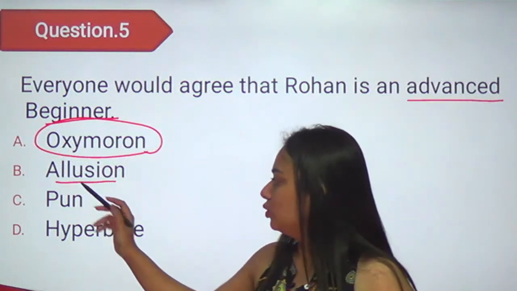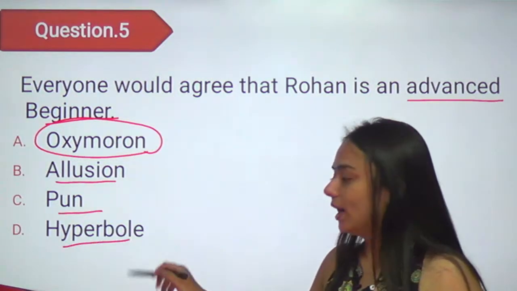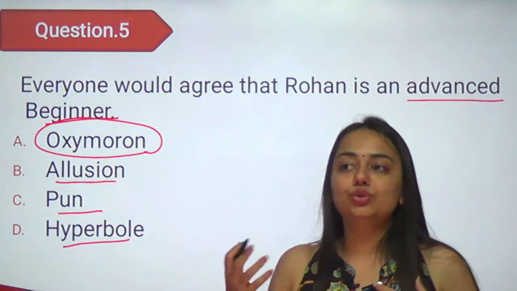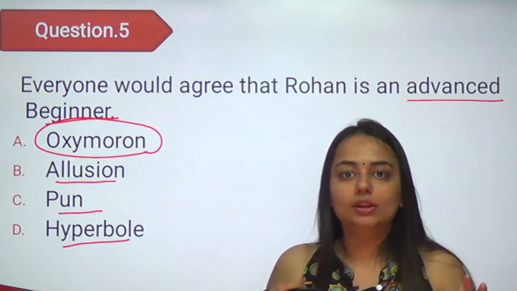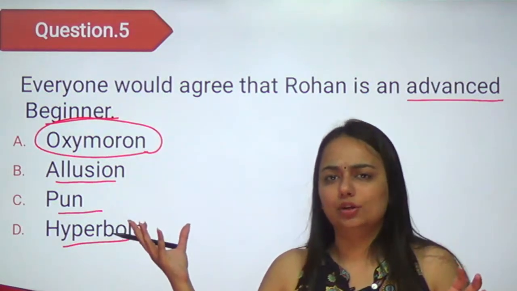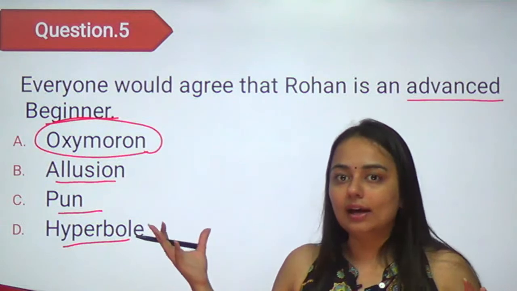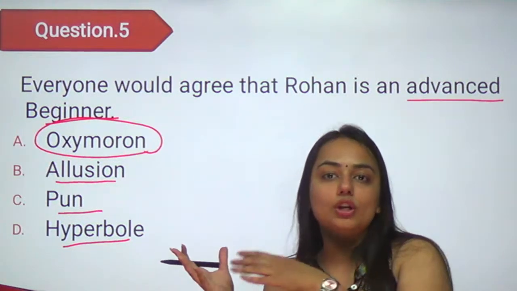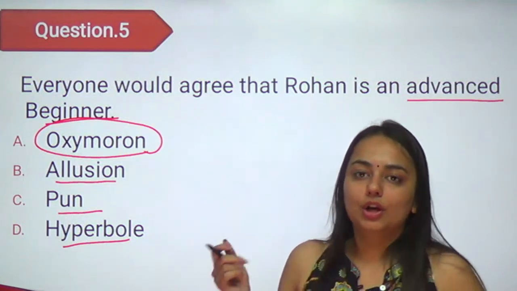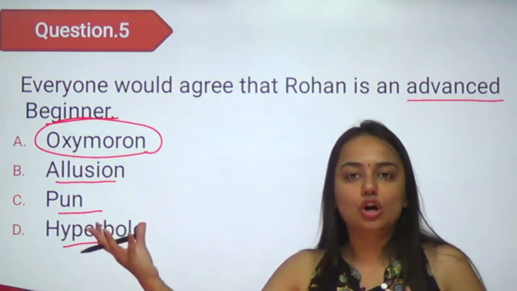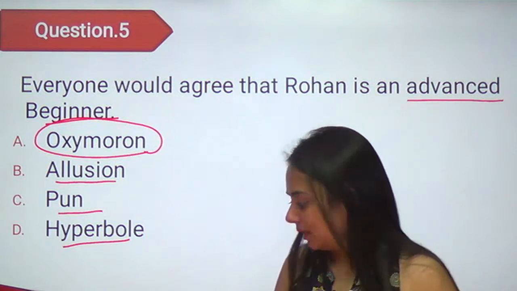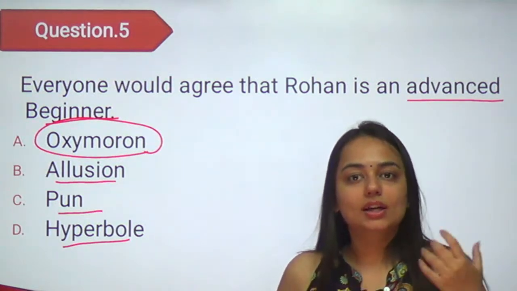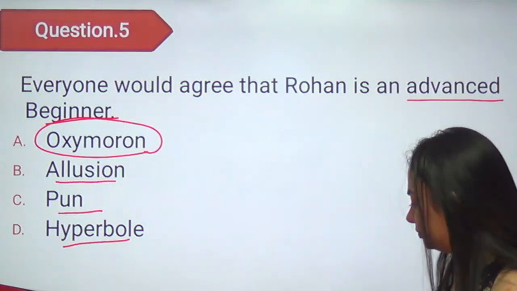Now, what is allusion? Pun मैं आपको समझा चुकी हूँ. Hyperbole you already know is exaggeration. Allusion, you allude to something else. To explain one thing, you take some other similar kind of example. So when you take that example to explain this thing, you basically allude to that story, that novel or that example. तो allude करना होता है comparison draw करना किसी और example से. You must have heard of the word allegory, right? So that is also kind of similar.